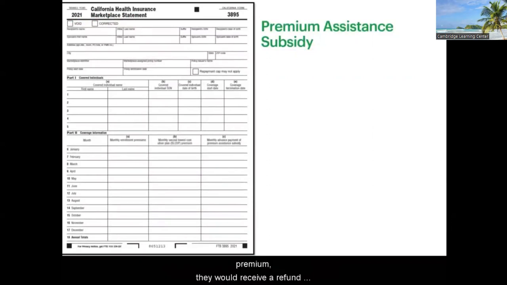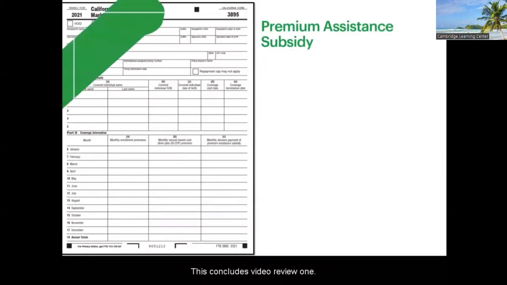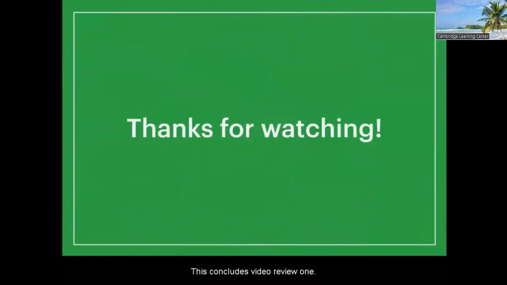If the taxpayer paid too much premium, they would receive a refund on their California return. If their annual gross income is higher than the projected income, it's possible they will have to repay their excess premium tax credit. This concludes video review 1.